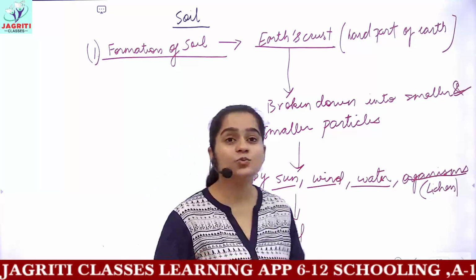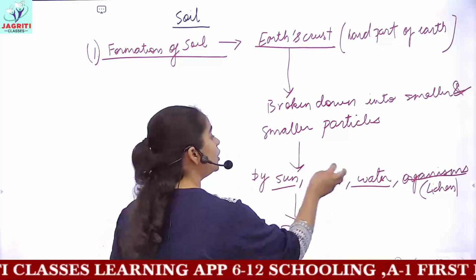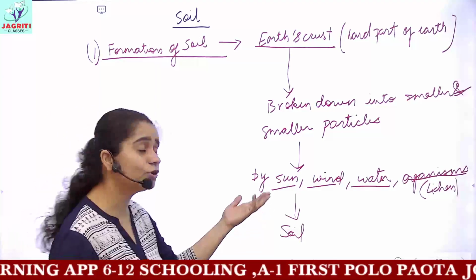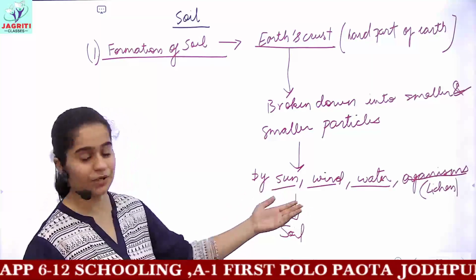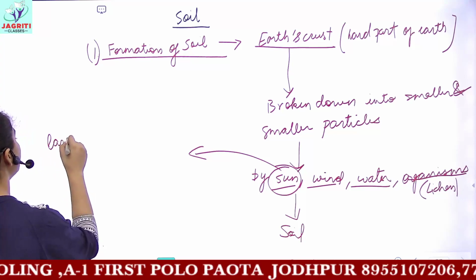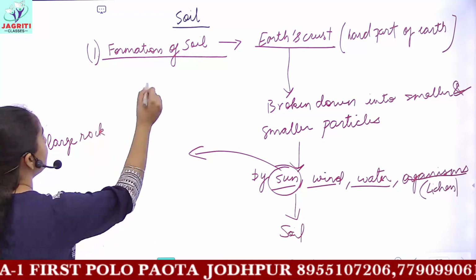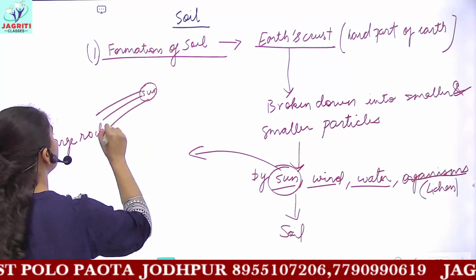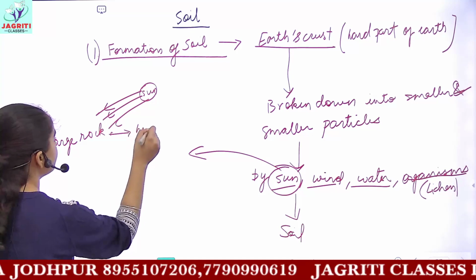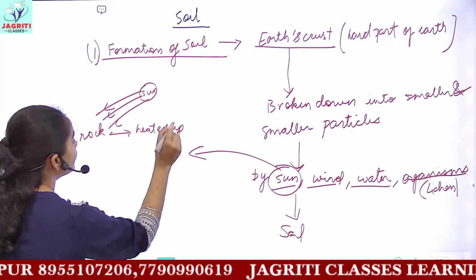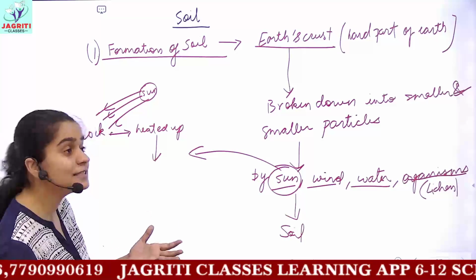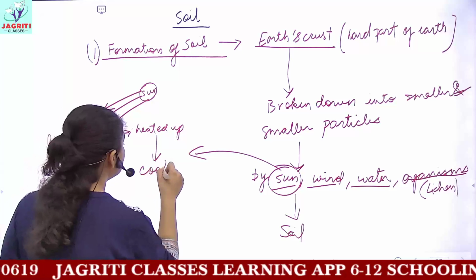Now in the next class we'll be discussing the ways in which all these agents affect the rocks, okay? So we'll be discussing in points. It is given in your books. You can go through it, you can read them. Very easy, okay? How the sun helps, for example: you have a very large rock here. So what happens is, when the sun shines on the rock, it heats up the rock during the daytime, and during the night when the temperature reduces, the rock cools.